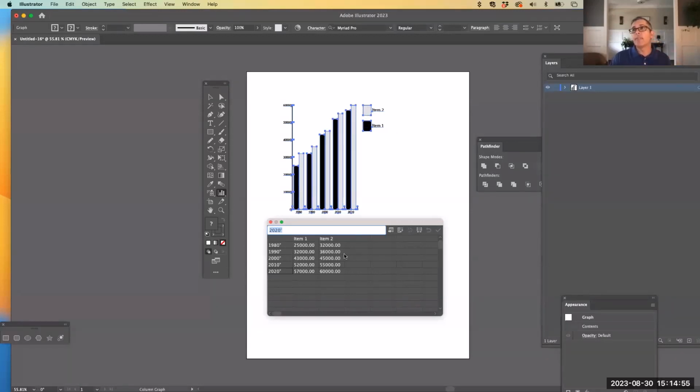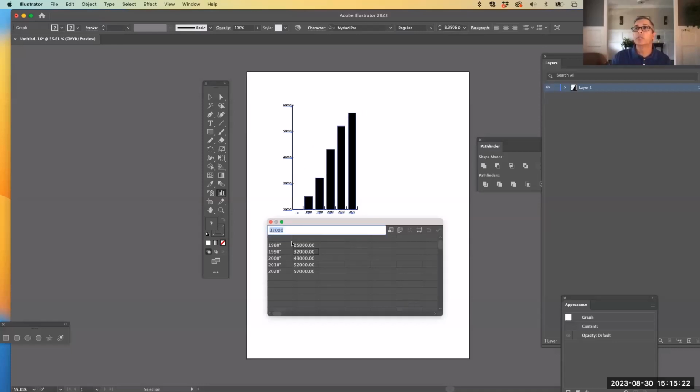Now, if you're doing a graphic that has just one set of bars, you don't have to worry about giving it a key, because it's only one set of bars that you're going to color. So you can come in here and, for example, I'm going to delete all this, and even this little guy right here, so you can see what that looks like. If I click the check mark, there it goes, right? You'll see that there's a gap. That's because I didn't put all the information at the top.